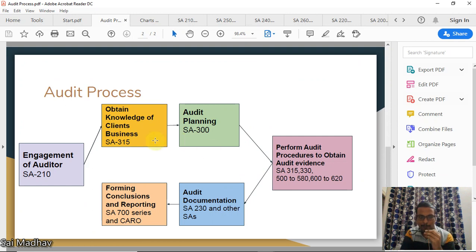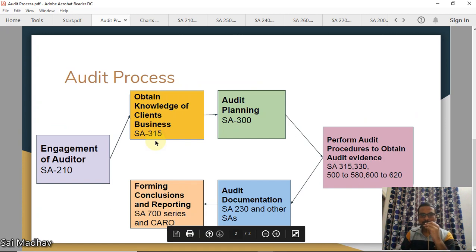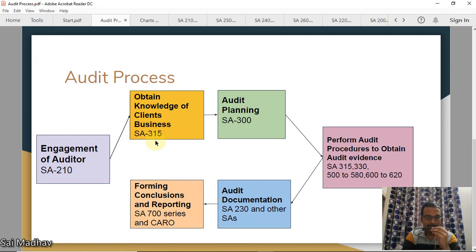This is the overall audit process, guys. This is the way an audit is conducted in any entity. First, the auditor will be engaged as per SA 210. After his engagement, he should obtain knowledge of the client's business as per SA 315. After obtaining it, he should plan the audit in accordance with SA 300. Now, he should perform audit procedures and obtain audit evidence. As per SA 315 and 330, he should perform audit procedures.